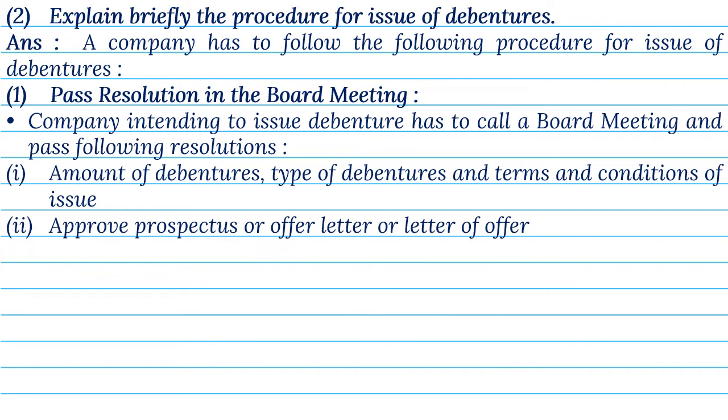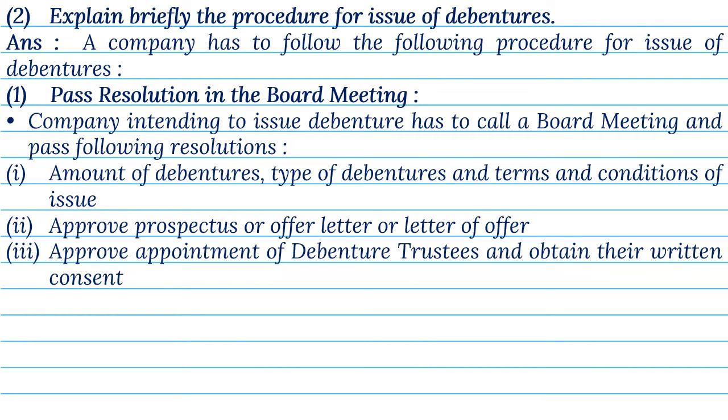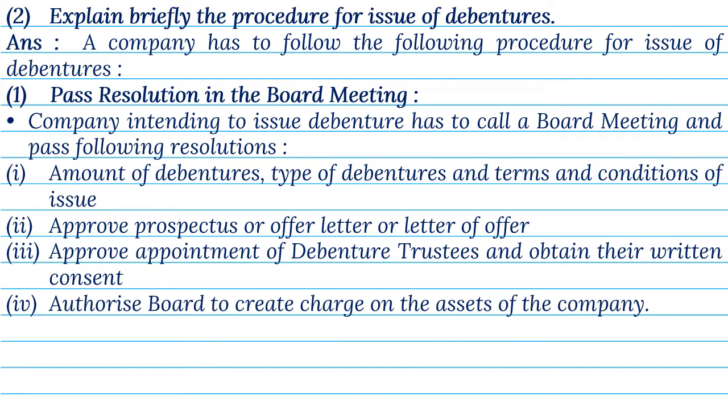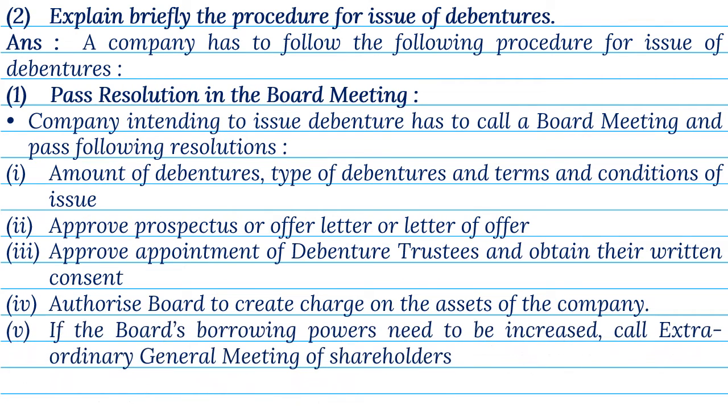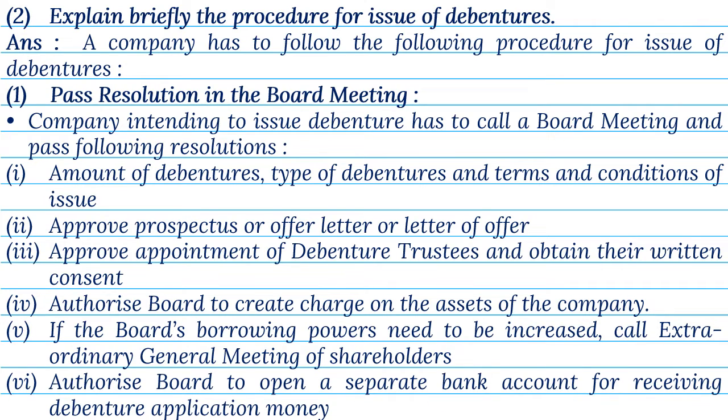2. Approve prospectus, or offer letter, or letter of offer. 3. Approve appointment of debenture trustees, and obtain their written consent. 4. Authorize board to create charge on the assets of the company. 5. If the board's borrowing powers need to be increased, call extraordinary general meeting of shareholders. 6. Authorize board to open a separate bank account for receiving debenture application money.